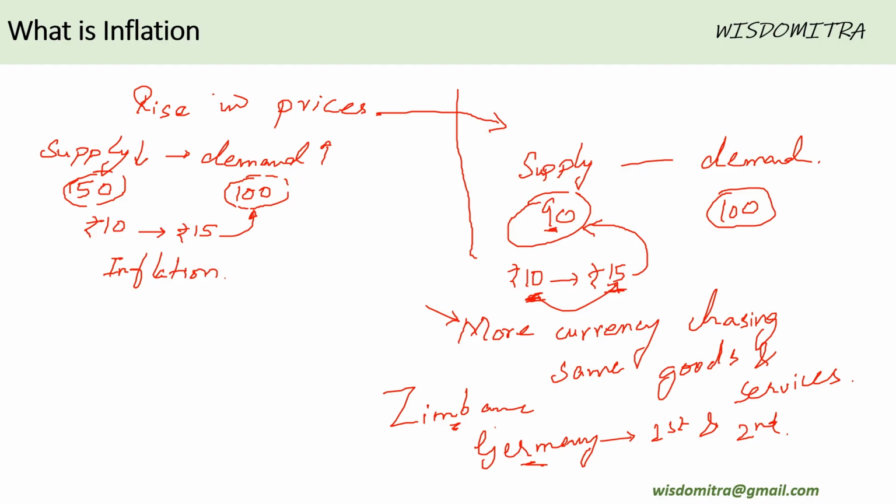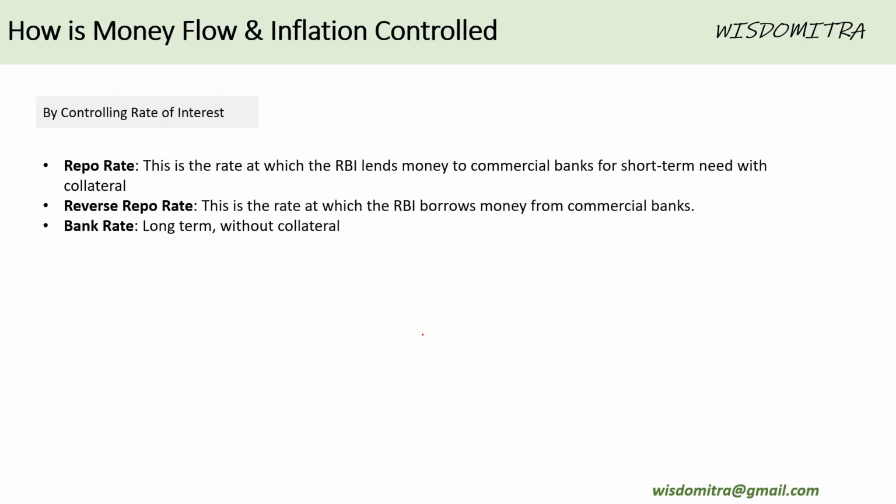So the most important common reason for inflation is more currency chasing the same goods rather than a shortage of supply. That you should really be clear about. Now, having understood this, let us see how RBI, or as a matter of fact any central bank in whichever country, controls this flow of currency in an economy.